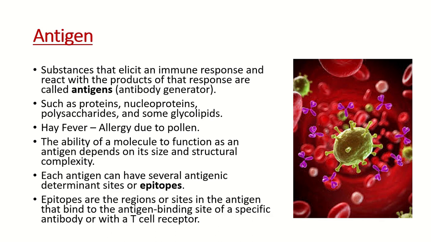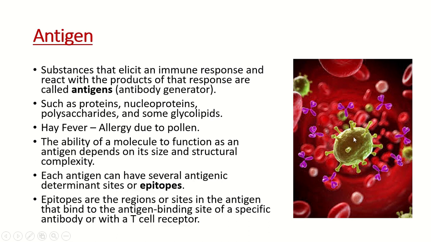This antigen's ability depends on its size and structural complexity. They can have several antigenic determinant sites or epitopes. So the particular sites, that is epitopes, are the regions or sites in the antigen that bind to the antigen binding site of a specific antibody or to a T cell receptor.